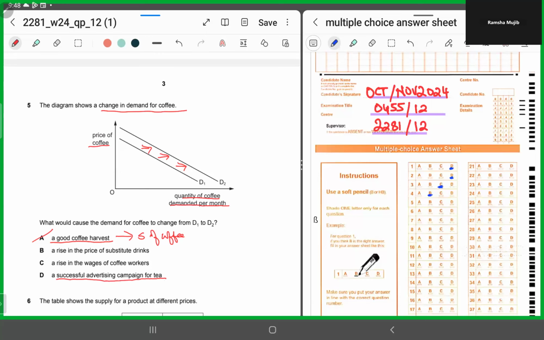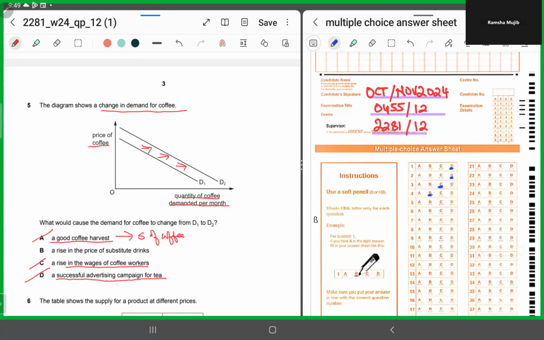If there has been a successful advertising campaign for tea, the demand for tea should rise. Why would there be a surge in the demand for coffee? So that's incorrect. C says a rise in the wages of coffee workers. If there had been a rise in the wage of coffee workers, the supply would have shifted inwards. Here we are talking about the demand curve shifting towards the right. Again, C is incorrect.